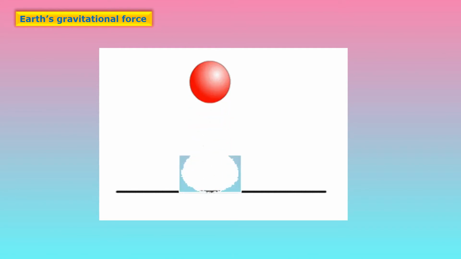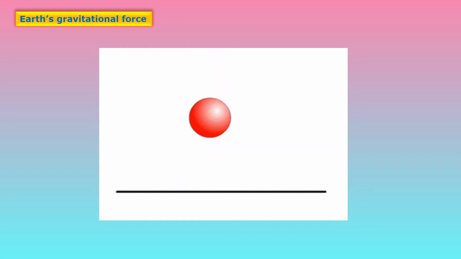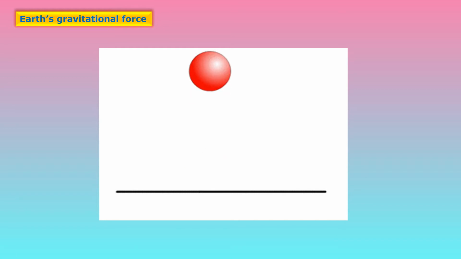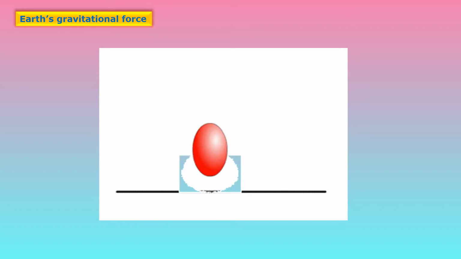Now the next topic is Earth's gravitational force. The earth attracts every object near it towards itself because of the gravitational force. The center of mass of the earth is situated at its center, so the gravitational force on any object due to the earth is always directed towards the center of the earth.